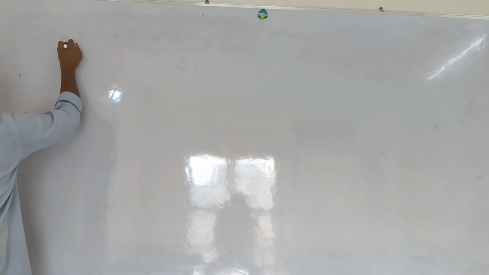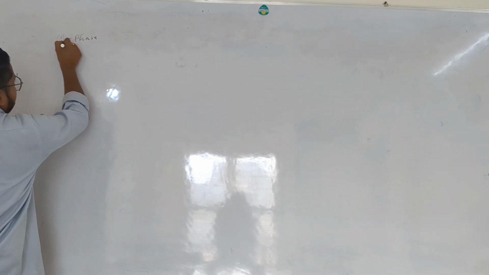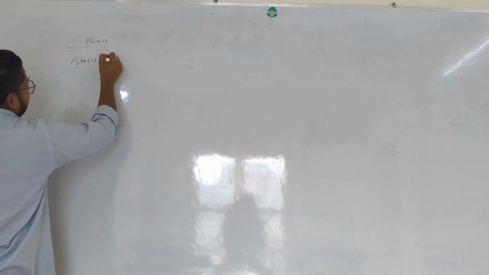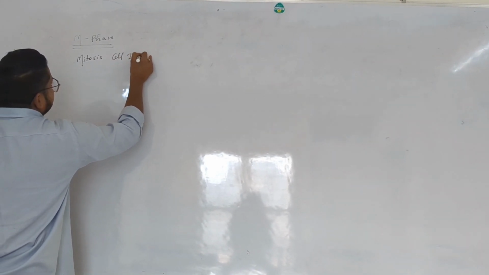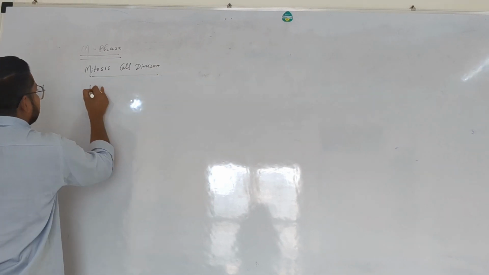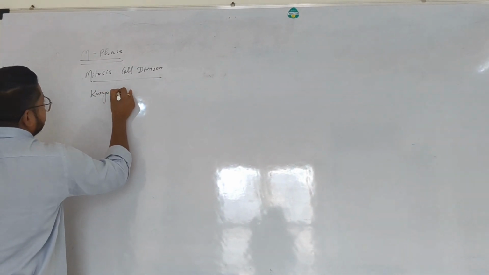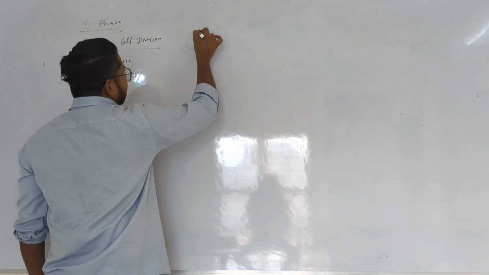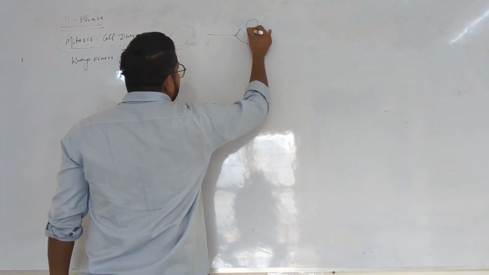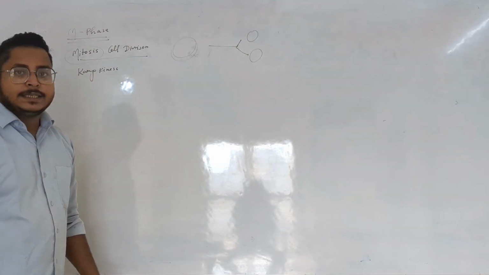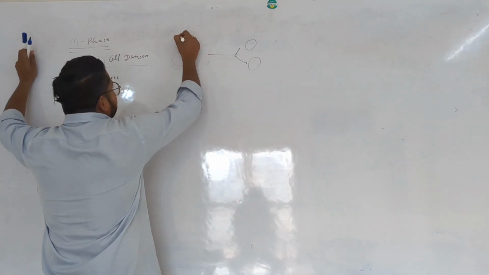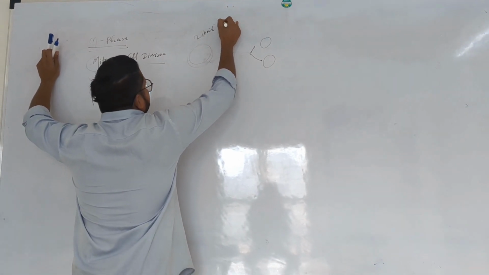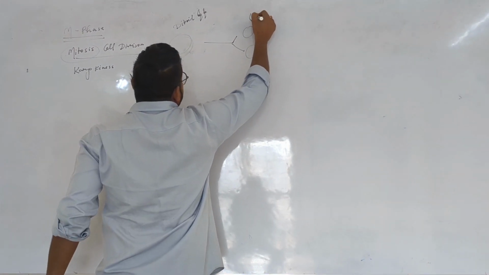Here we are discussing the M phase, and the M phase generally happens in three ways. I told you about that. Here we are discussing mitosis cell division, and inside that we are talking about karyokinesis. In mitosis, the single parental cell is going to be converted into two cells, and the chromosome number never changes. If the cell is a diploid cell, the chromosomes of this cell are present in pairs. The daughter cell also has chromosomes present in pairs.